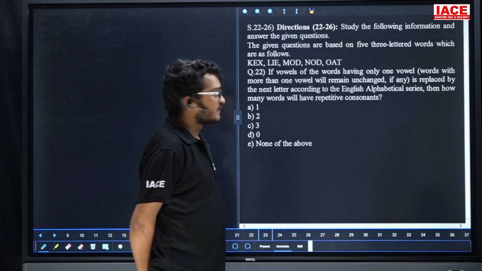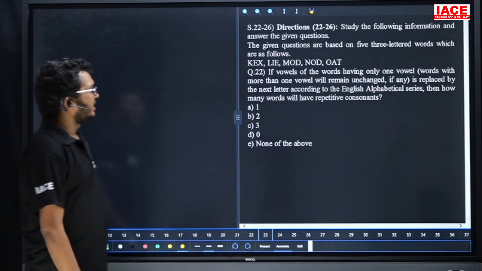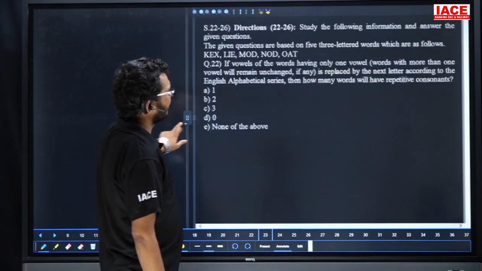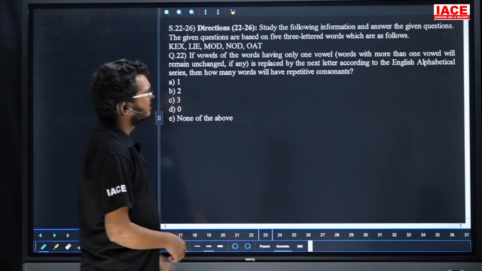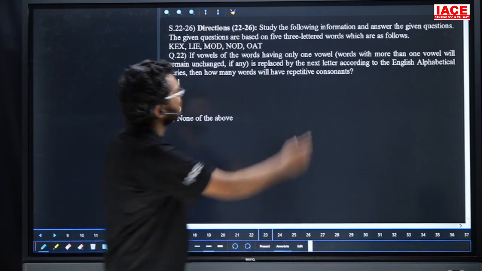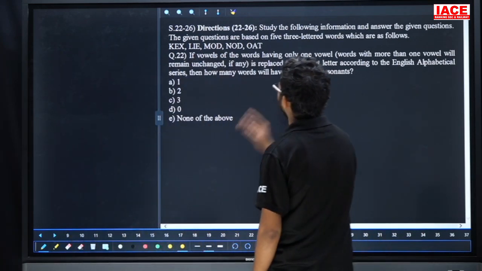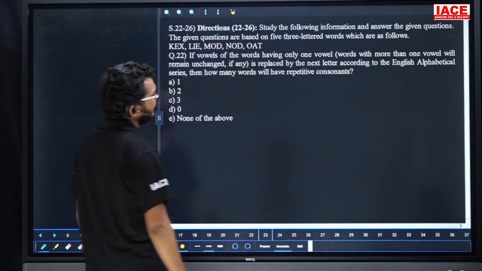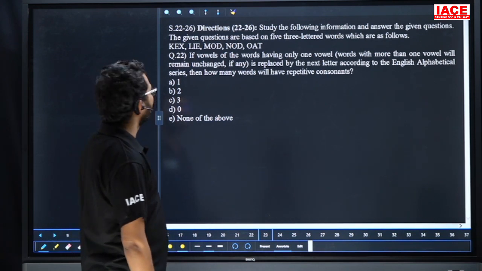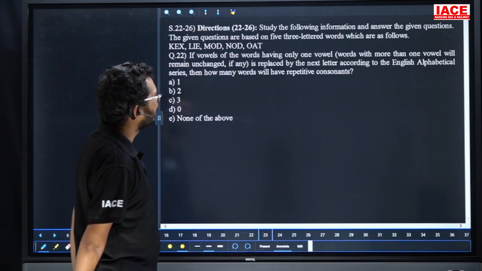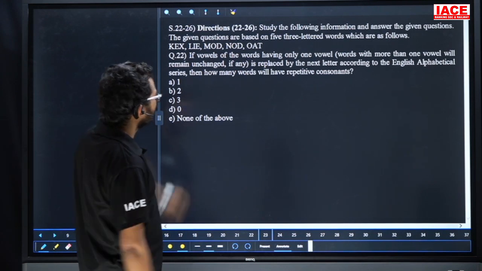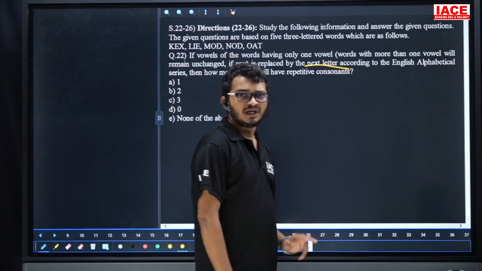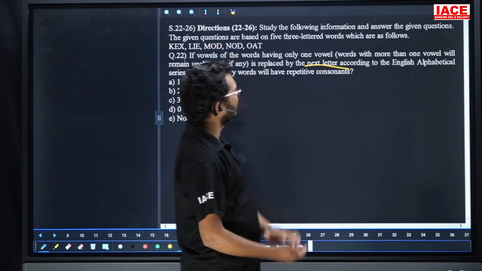Question number 22 to 26. Friends, okay. If the vowel of a word having only one vowel is replaced by the next letter according to the English alphabetical series, words with more than one vowel will be unchanged. Then how many words will have repetitive consonants? Check here. If the given word has only one vowel, change it to the next letter. But if you have more than one vowel, no need to change.